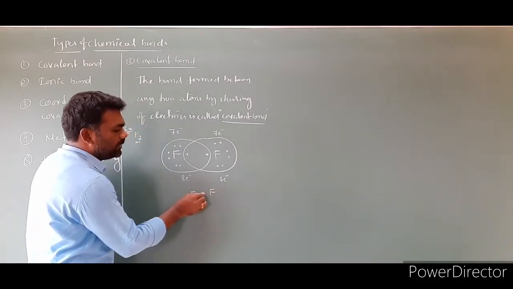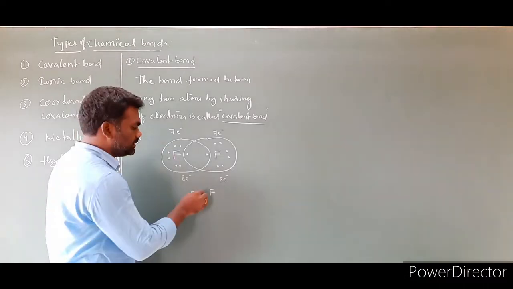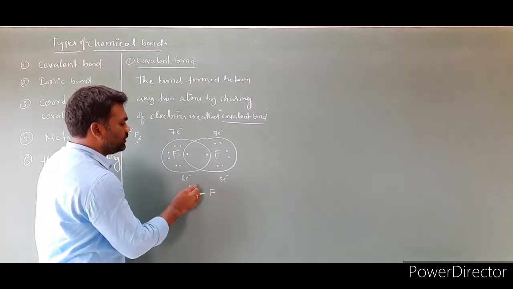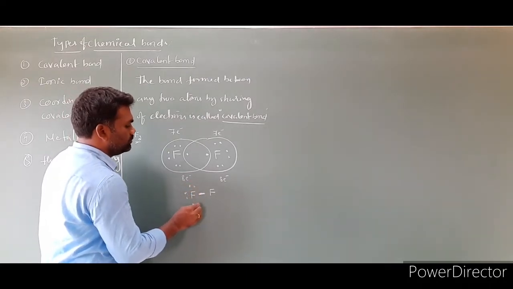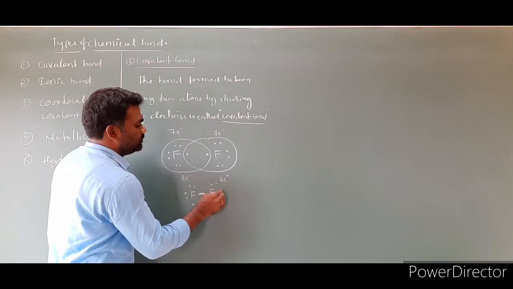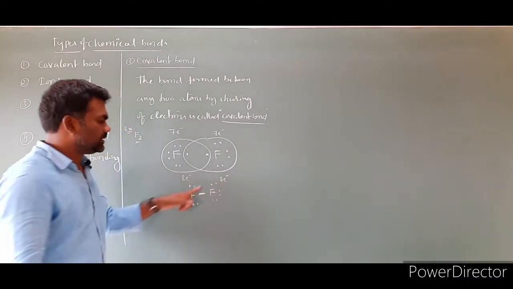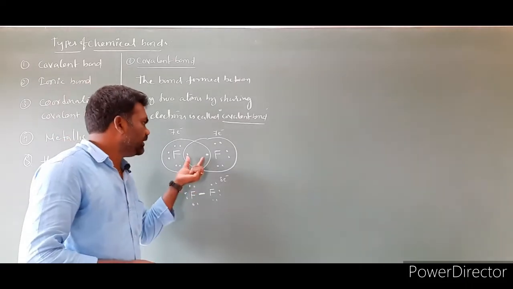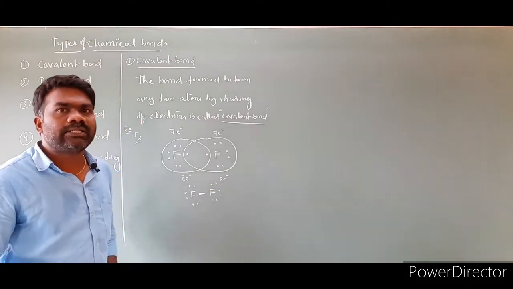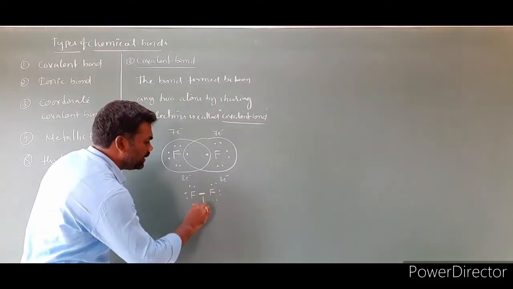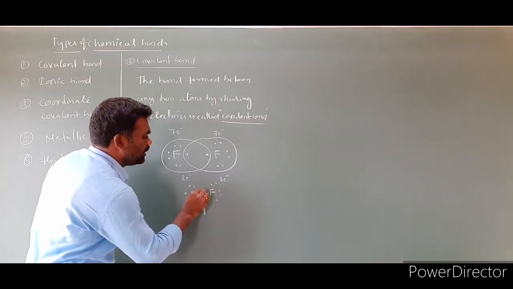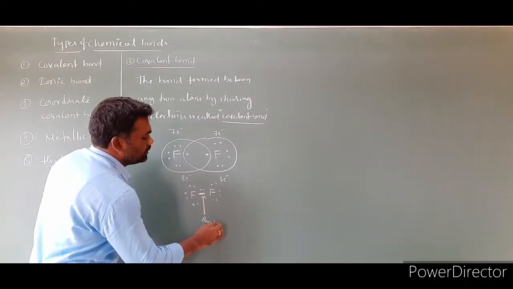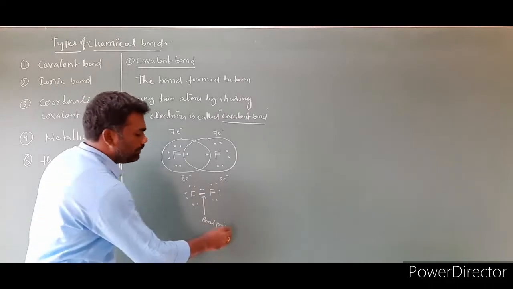After sharing, the bond formed between fluorine and fluorine is one bond, and this bond is made up of 2 electrons. These 2 electrons we show in the form of a hyphen. Remaining electrons we show as usual, like this. 7 electrons: these 6 electrons do not involve in the bonding. Only these 2 electrons are involved in the bonding. These electrons are called bond pair electrons.